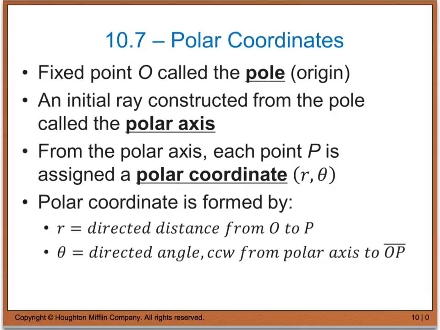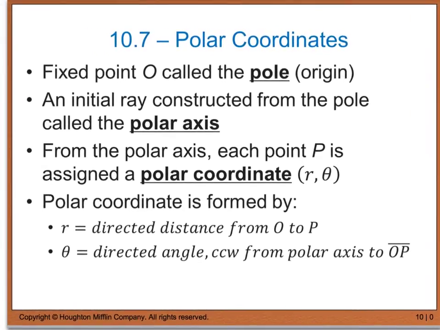From the polar axis, we have several points, and each of these points is assigned what we call a polar coordinate. Just like with the rectangular coordinate system, we had an XY coordinate point. Here, since we're dealing with a polar coordinate system, our polar coordinate point is given by the value r and the value theta. That's comprised of r, which is the directed distance from O to P, and theta, which is the directed angle, CCW, counterclockwise from the polar axis to the segment OP.